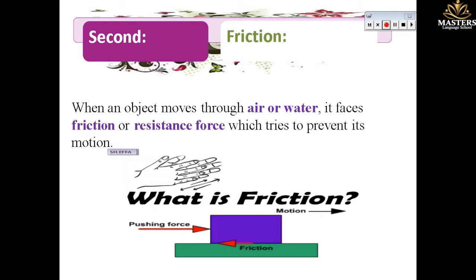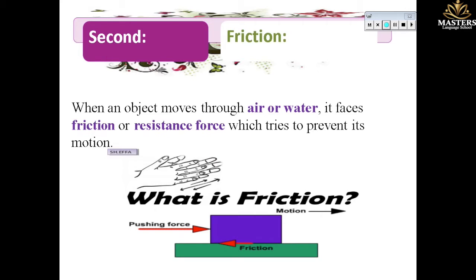Okay, so friction is a resistance force between two objects that move, or a force between the object that moves and the medium touching it. Medium like what?